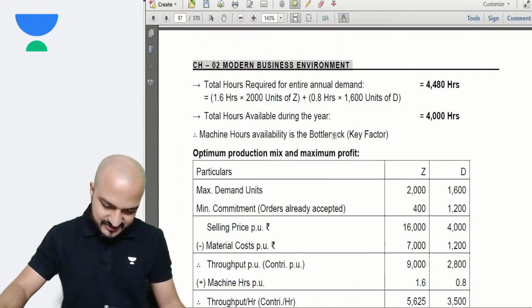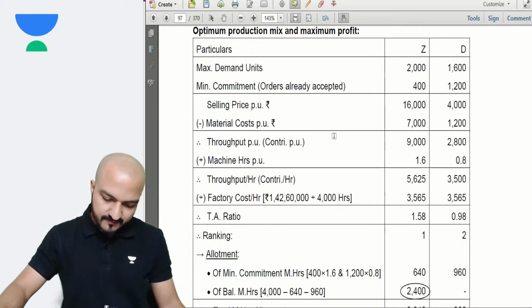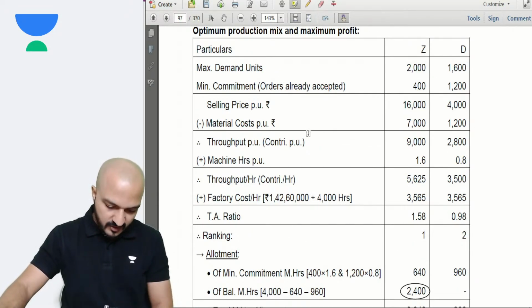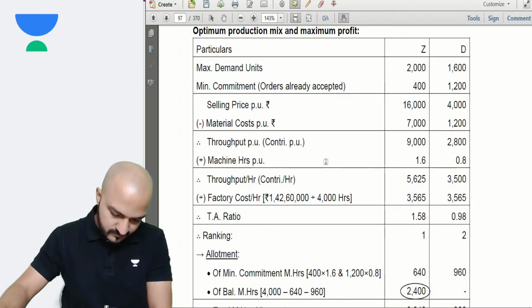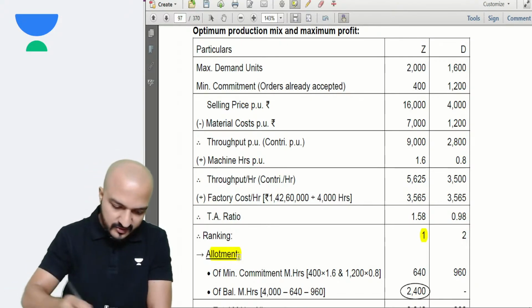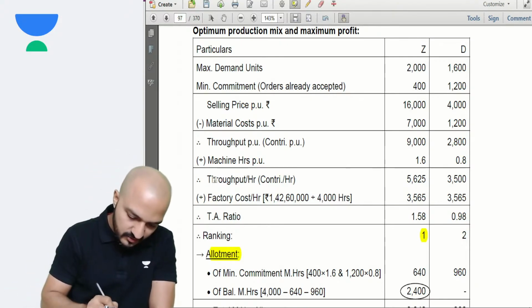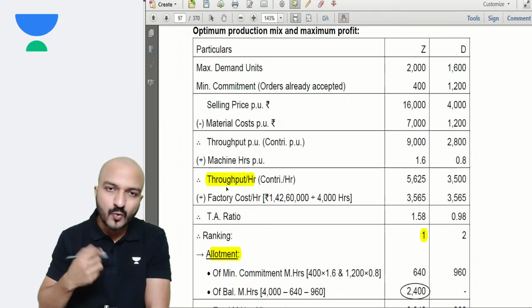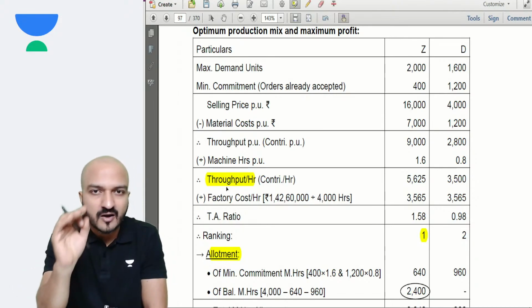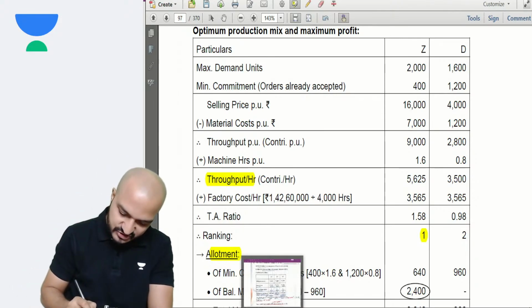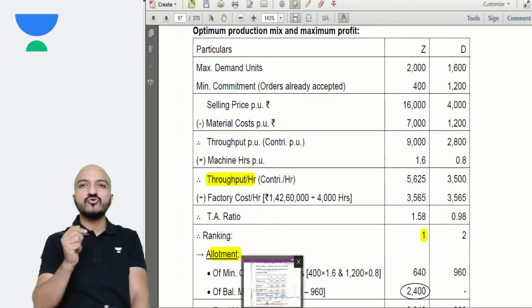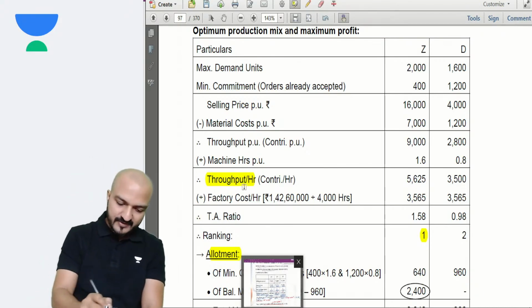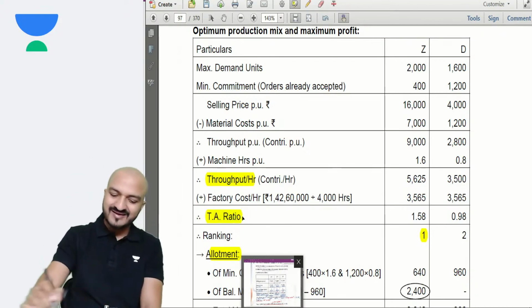Even in the classwork question, you first did the product mix and optimum profit. You found the ranking and allotment. See, ideally, you could do the ranking and allotment based on throughput per hour. But if the question is suggesting anything pertaining to throughput accounting, then remember, you will present that in terms of throughput accounting ratio.